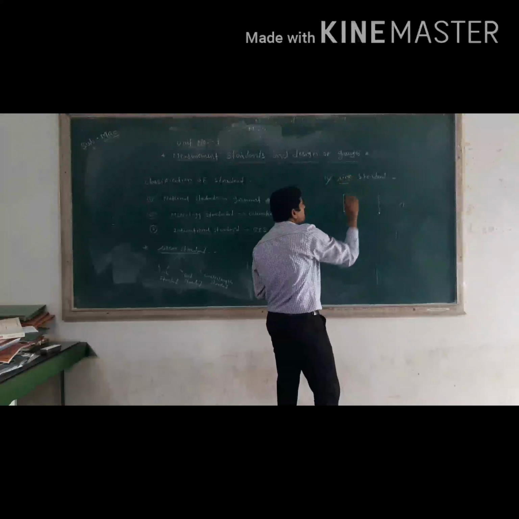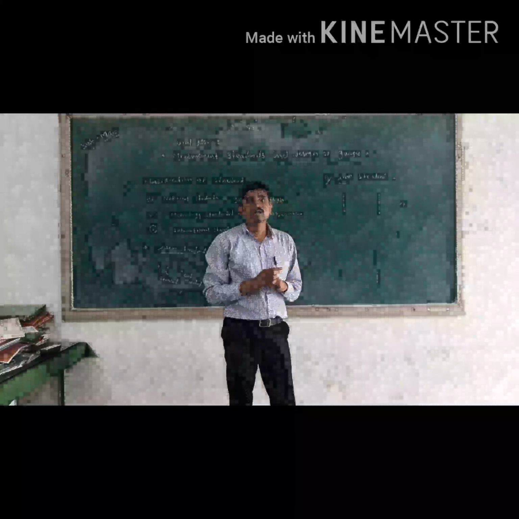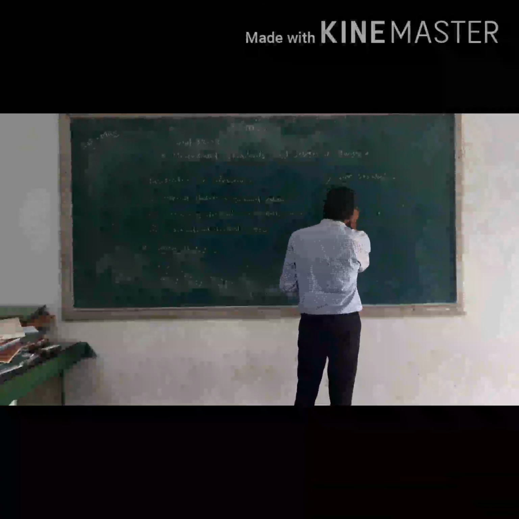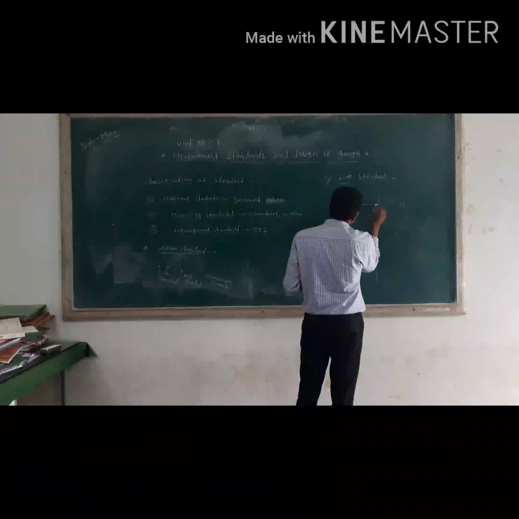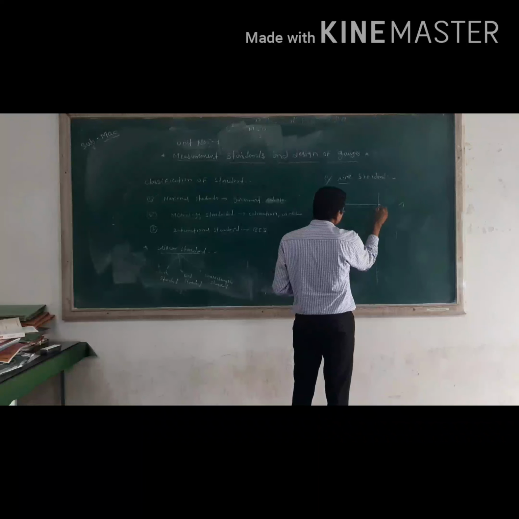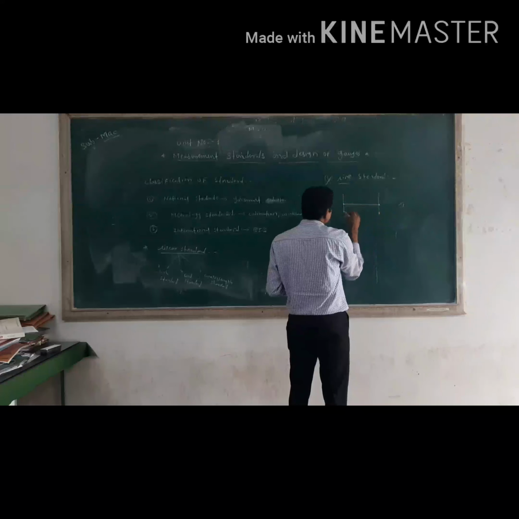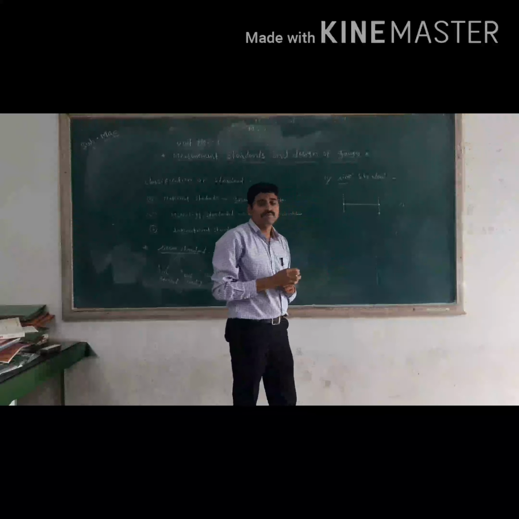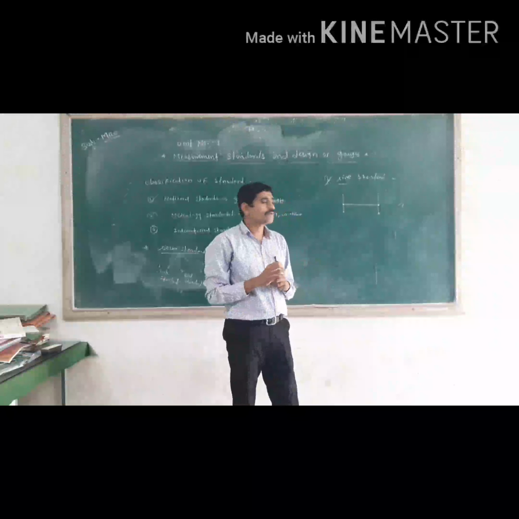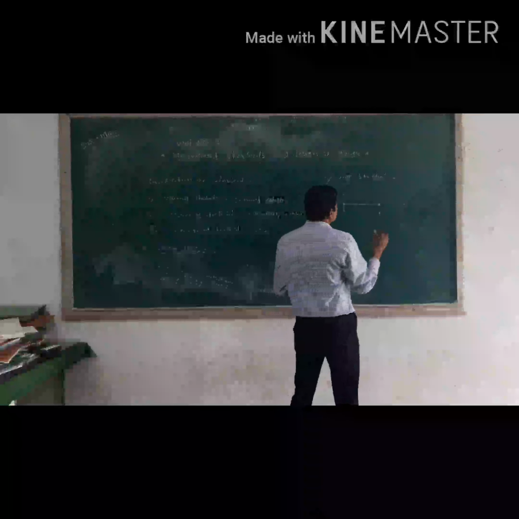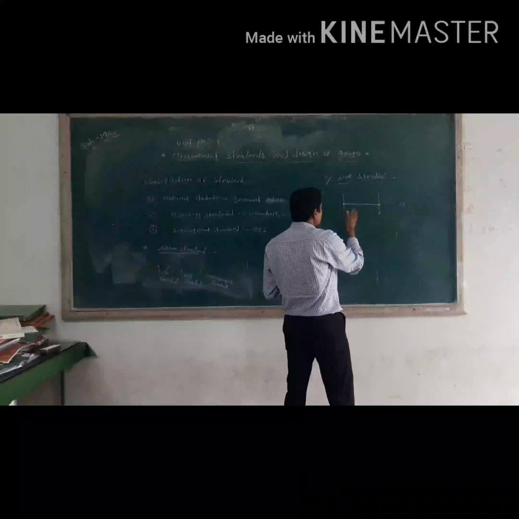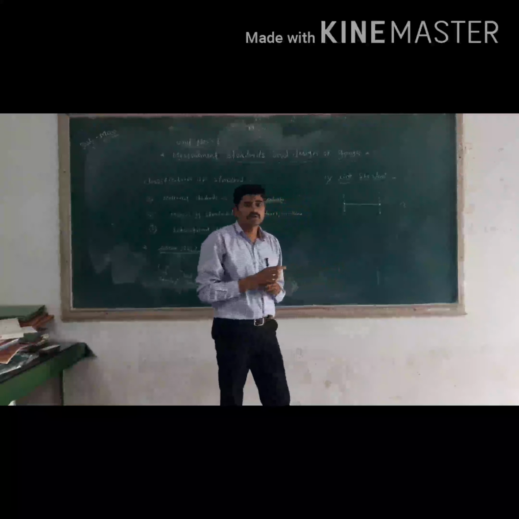Then we can use the line standard, meaning when the length being measured is expressed as a distance between two centers, or we can say two engraved lines, as in a steel rule. It is known as line measurement. Line standards are used for direct length comparison, and they have no auxiliary device.